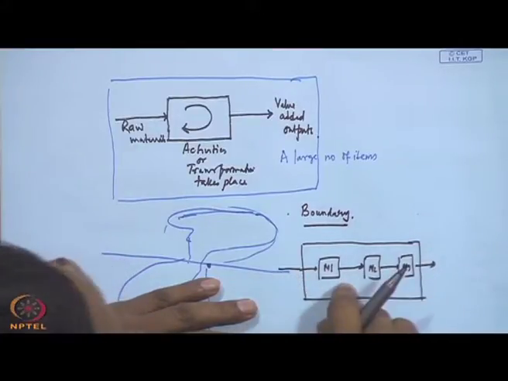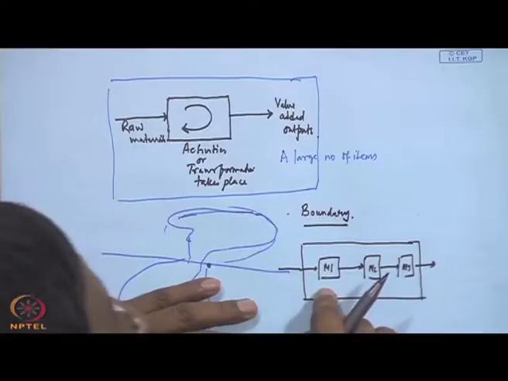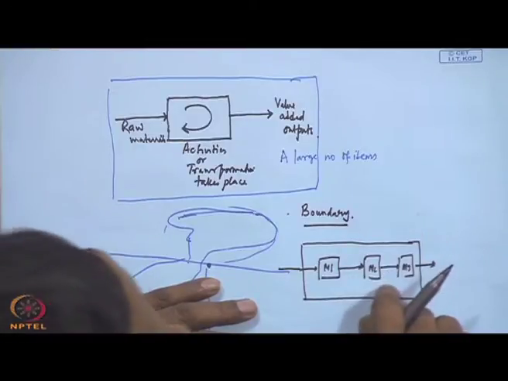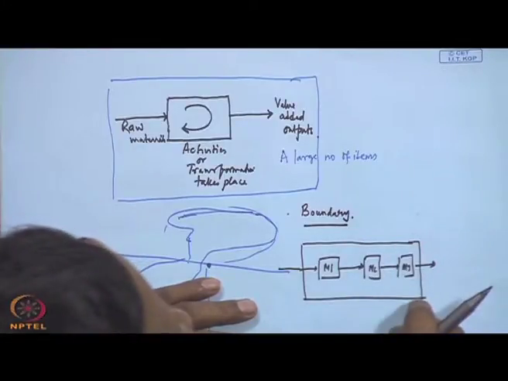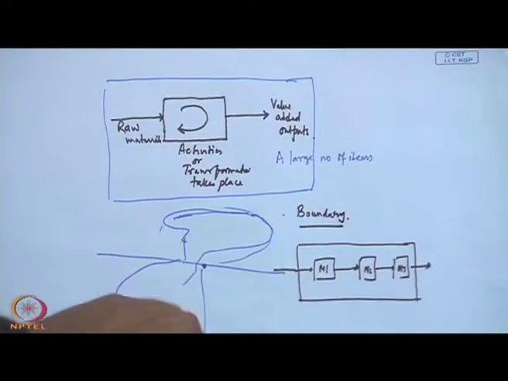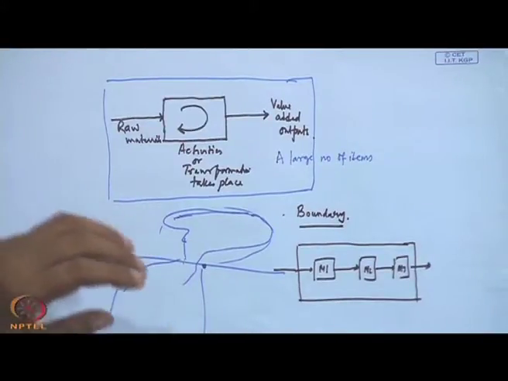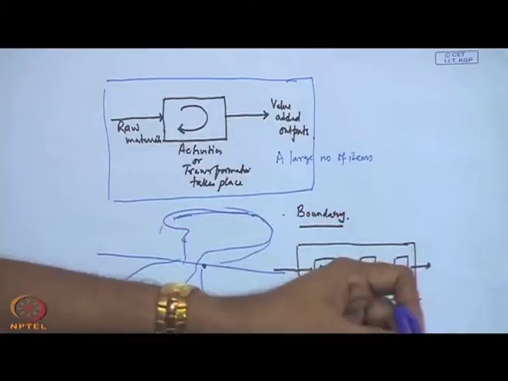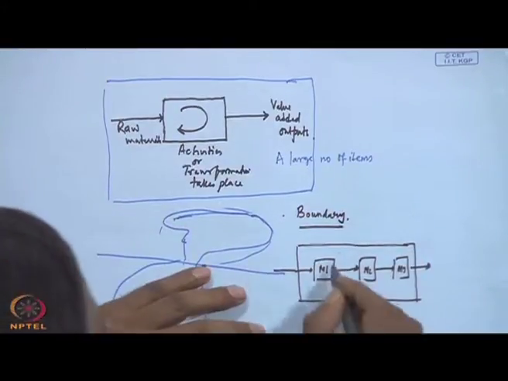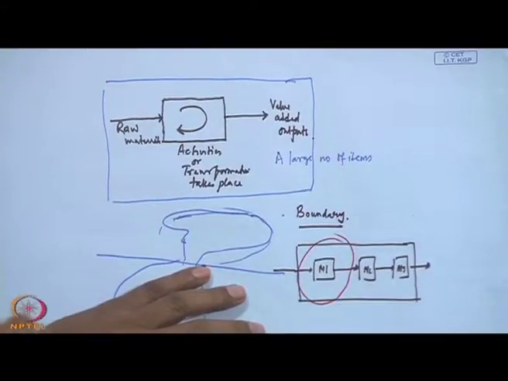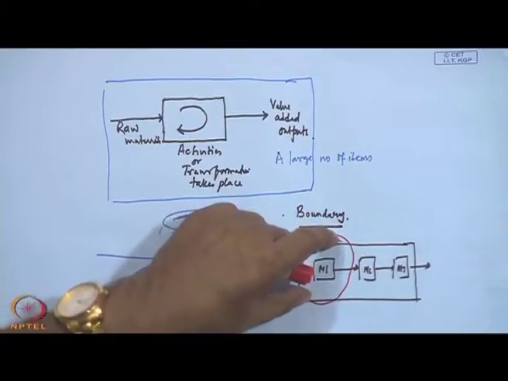Raw material coming here is transformed through machine M1, then going to machine M2, some other activities are going on. Now, if you want to infer something about machine 1, then your population is this.